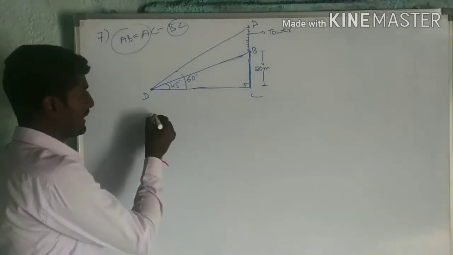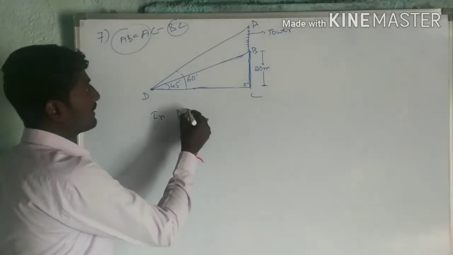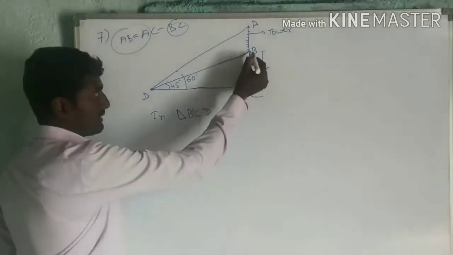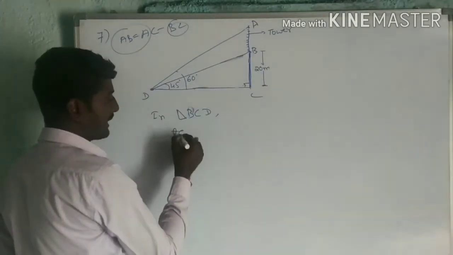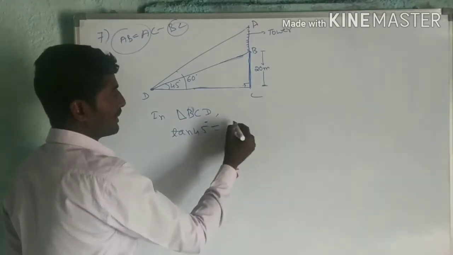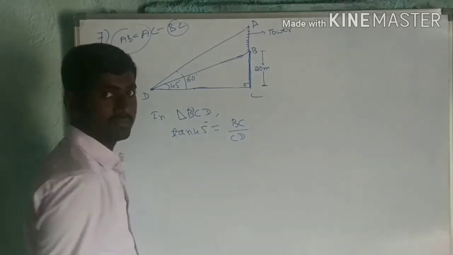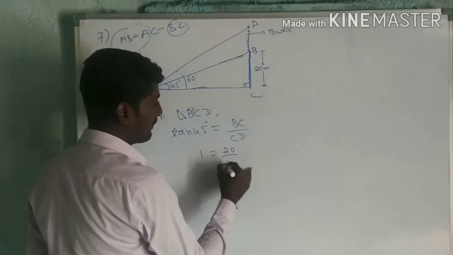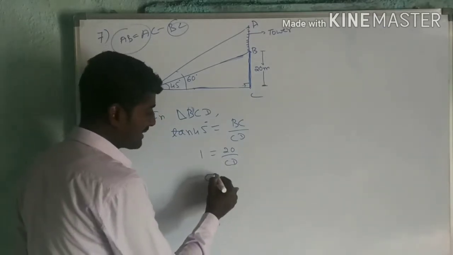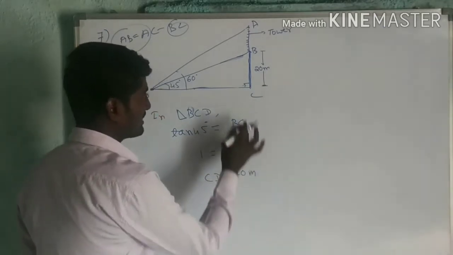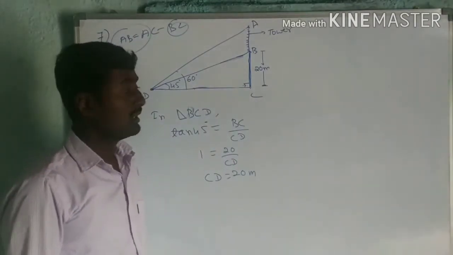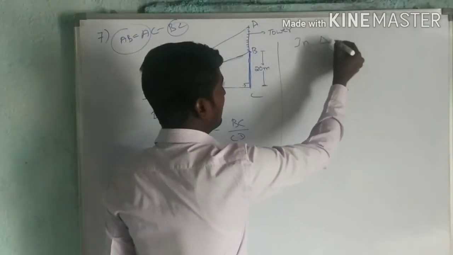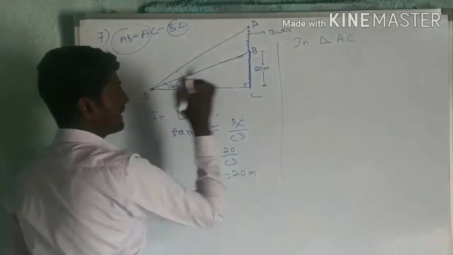Now in right angle triangle BCD, the angle is 45 degrees. Tan 45 degrees is equal to BC divided by CD. Tan 45 degrees value is 1. BC value is 20, so 1 equals 20 divided by CD. Cross multiplication, CD is equal to 20 meters. I got CD as 20 meters. Now we can go for the other right angle triangle, right angle triangle ACD.